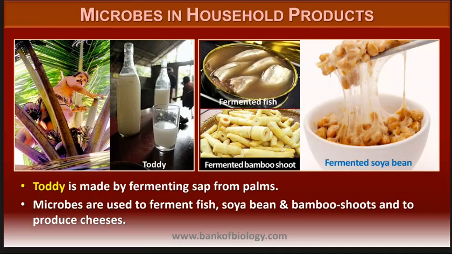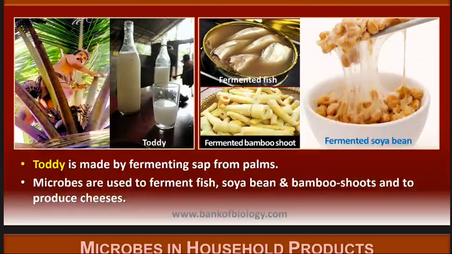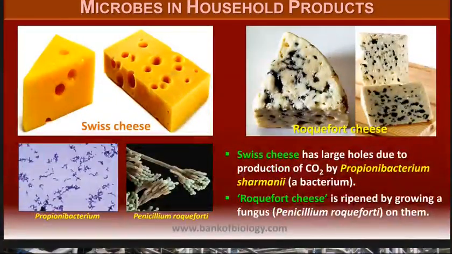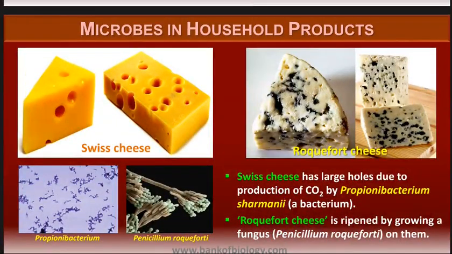Next, we have microbes in household products. Here we have toddy, made by fermenting sap from plants. Microbes are used to ferment fish, soybean, and bamboo shoots and to produce cheeses. So in all these things fermentation takes place, and microbes play a very vital role in this. Then production of Swiss cheese, and then Roquefort cheese.